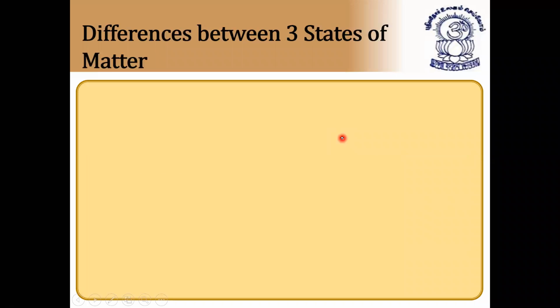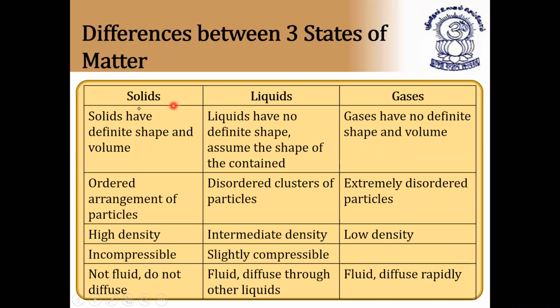Next, differences between three states of matter. What are the three states of matter? We have solids, liquids, and gases. First, solids have definite shape and definite volume, and liquids have no definite shape and assume the shape of the container. And gases neither have definite shape nor definite volume.